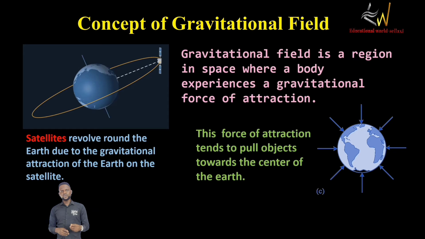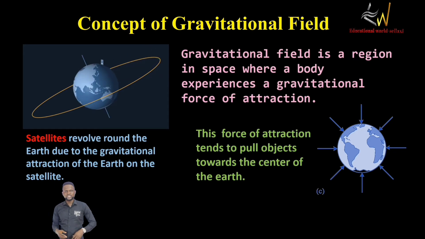And we discovered that for a body to be able to escape the Earth's gravitational influence, it has to move up with a velocity equal to what we call the escape velocity. And the value of that escape velocity is 11 kilometers per second. So for an object to escape the Earth's gravitational influence, it must be traveling with a speed or velocity not less than 11 kilometers per second. That is what we call the escape velocity. All right.